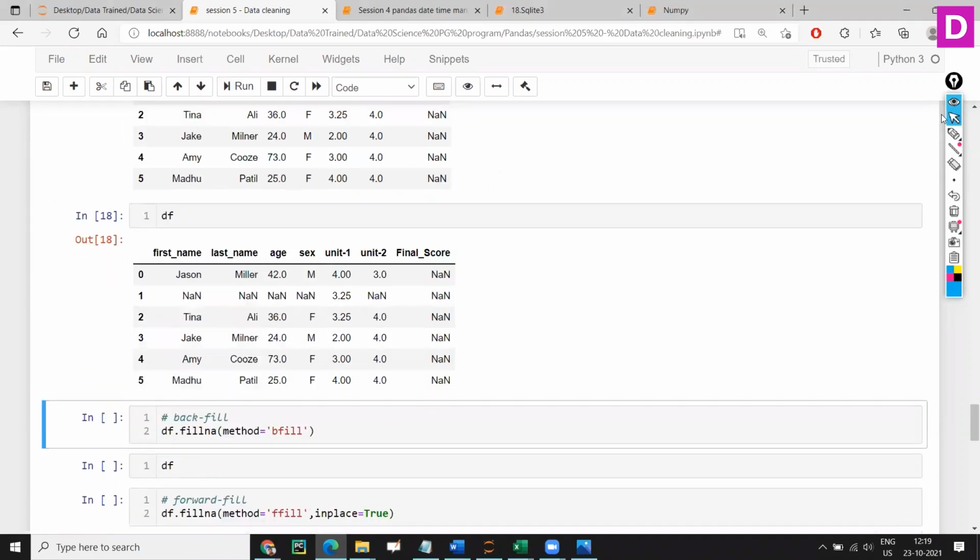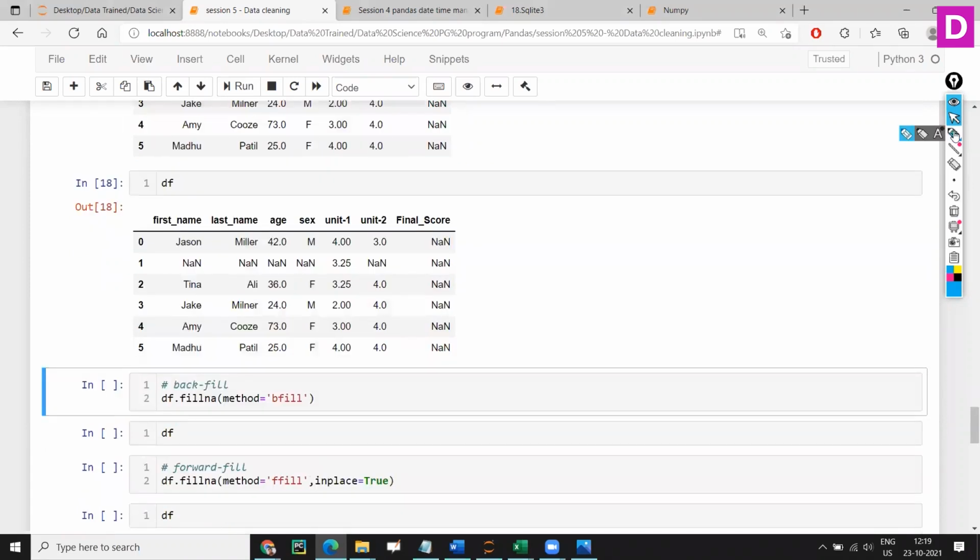Now, let's understand backfill. So what is backfill? We know that dot fillna with value equal to some number is what we used to give, and whatever we gave, that data used to fill up.